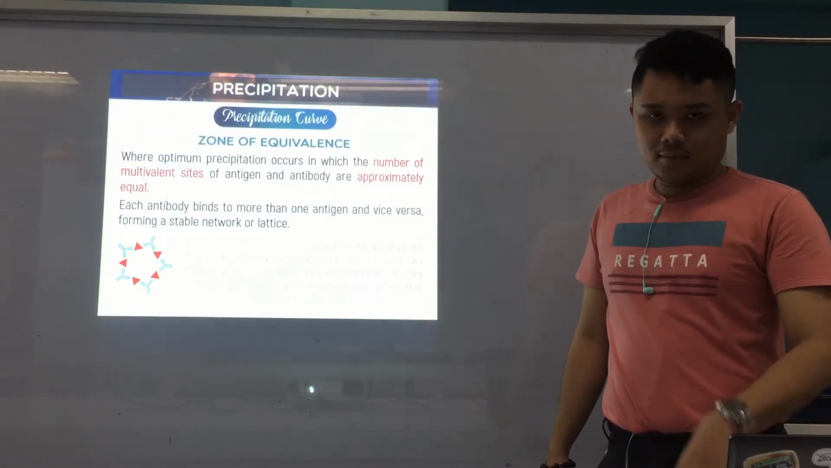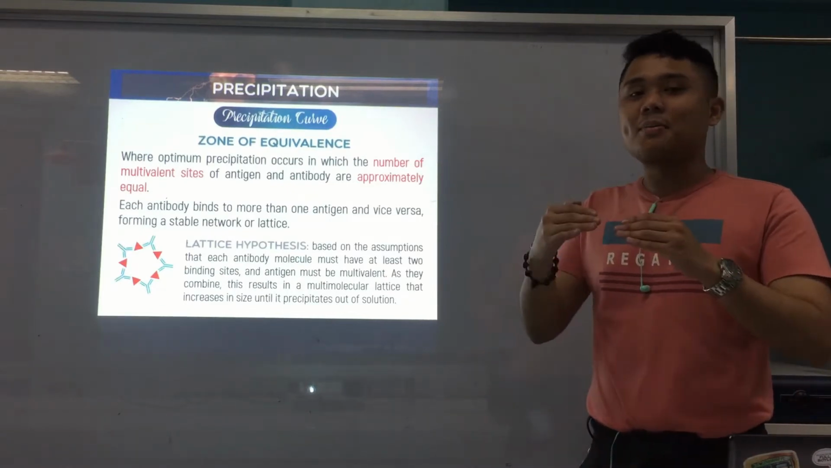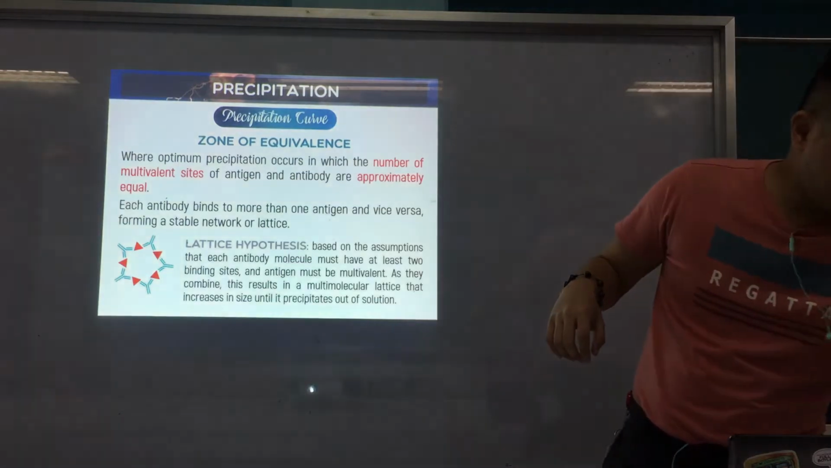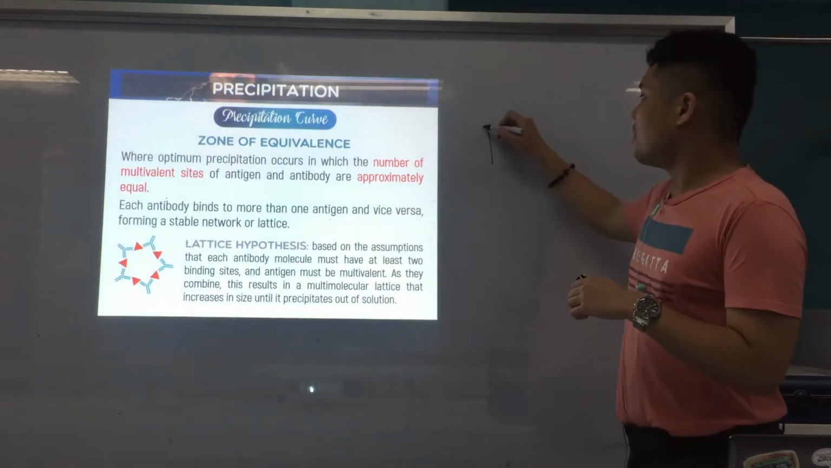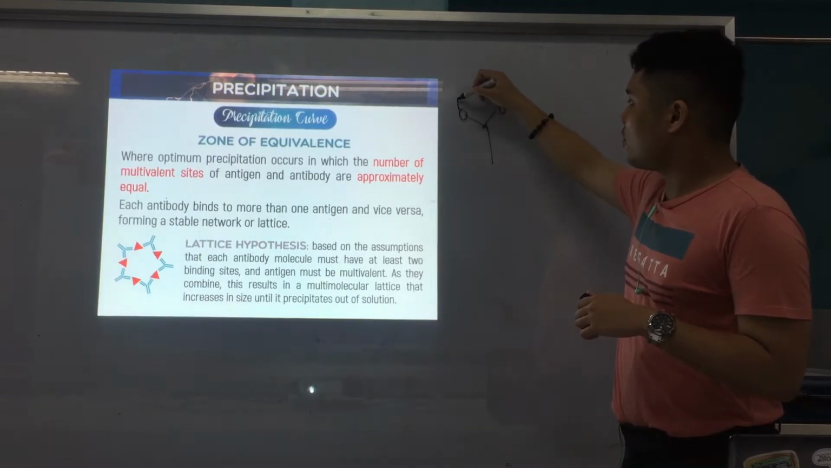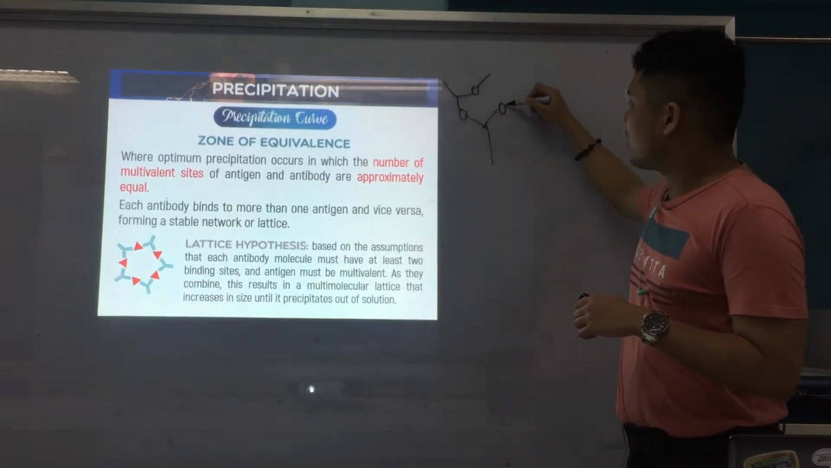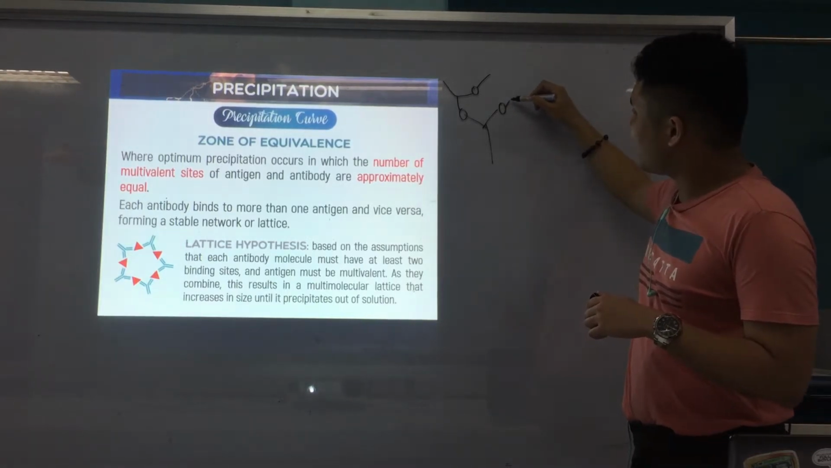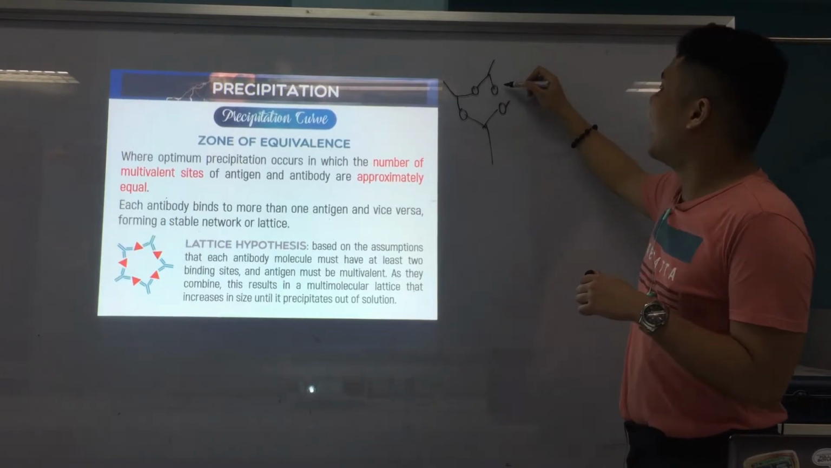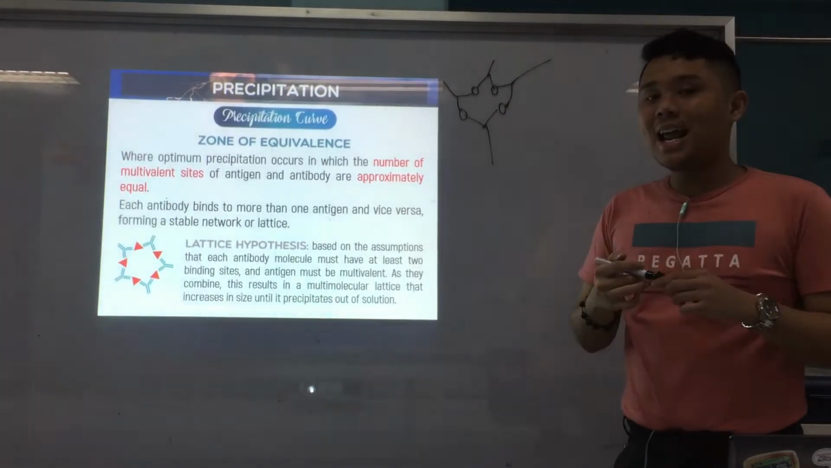And this lattice hypothesis is based on the assumption, again, that each antibody binds more than one antigen, and this antigen also binds to another antibody. Ayan, binds to another antibody. Wait, Mark, you're making mistakes again in the drawing, you might draw something wrong again. Ayan, correct. So now they form a lattice network.